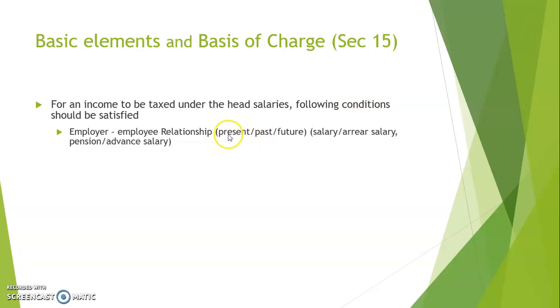So for present relationship, it's salary. For past relationship, it's arrear salary, which we mentioned in our example: any payment pertaining to a relationship which existed in 15-16 received in 19-20. So in 19-20, whatever is received for 15-16 is arrear. Right? Now, future relationship is something that we receive in advance, and that is advance salary. So, understood about the employer-employee relationship and its types?